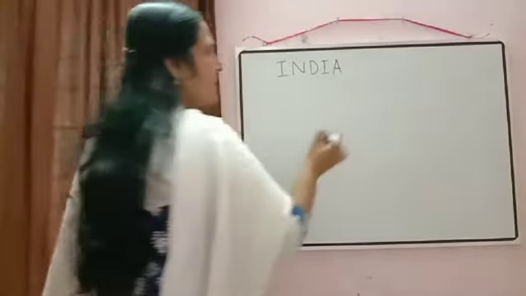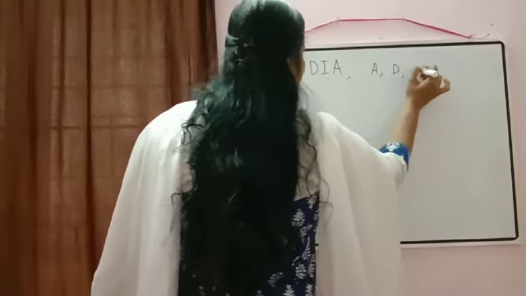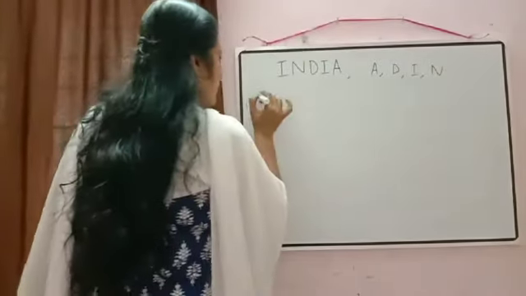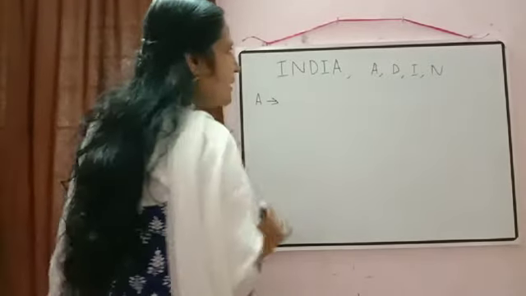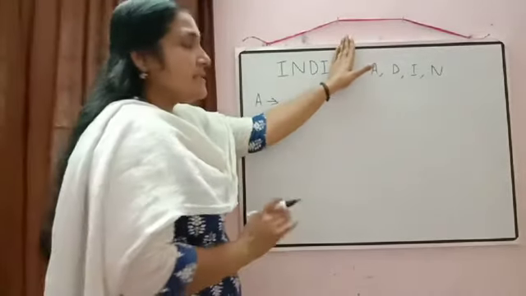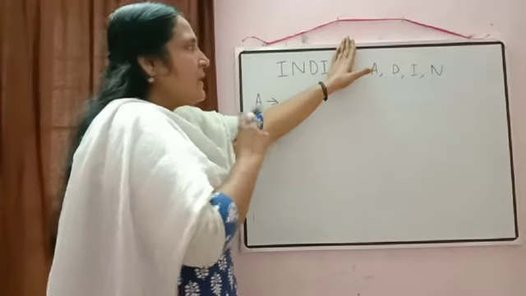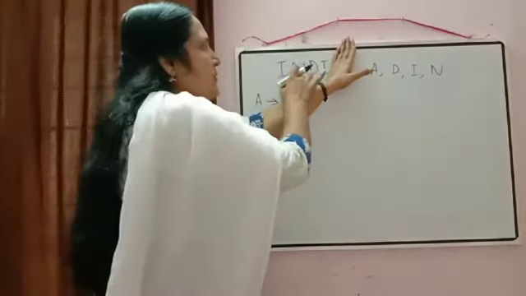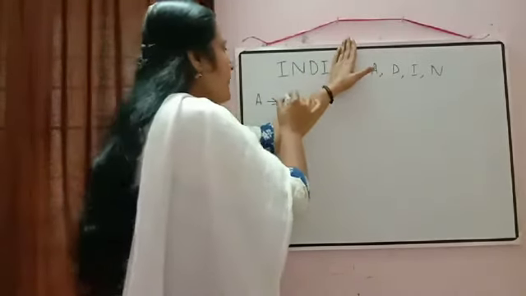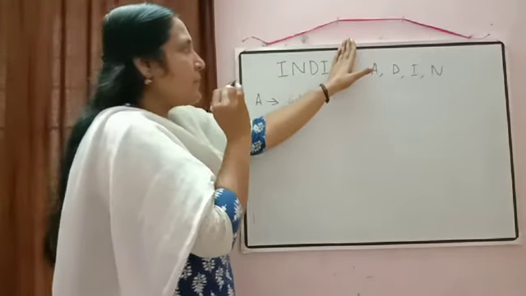So first again write down in alphabetical order. First A will come, then D will come, then I will come, and then N will come. So again how we will start? Number of words starting with A, meaning keeping this A fixed. This A is the first letter, starting letter, that we cannot change. Now remaining how many letters are there? 1, 2, 3, 4. Remaining 4 letters can be arranged in 4 factorial ways.